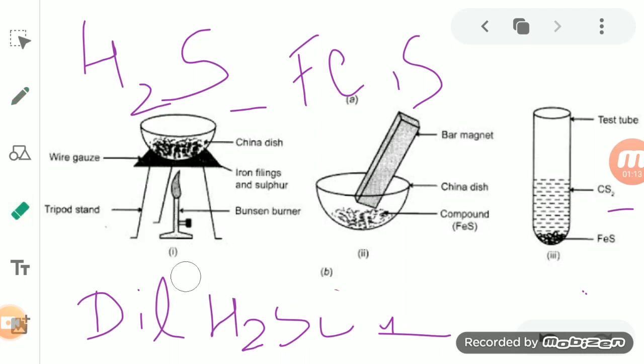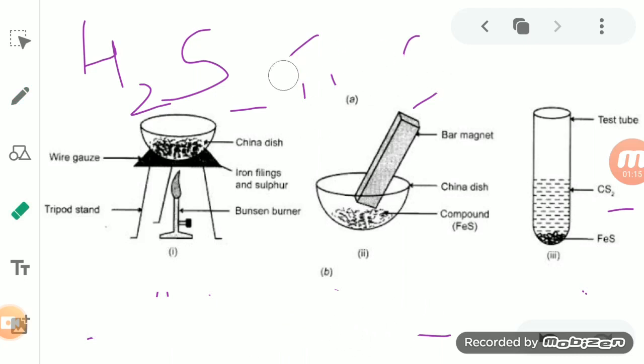Now when we go to the third property of this iron sulfide, you see here this iron sulfide is prepared by heating together the iron filings and the sulfur. Once the reaction starts, a lot of heat and energy is produced during the preparation of this compound.